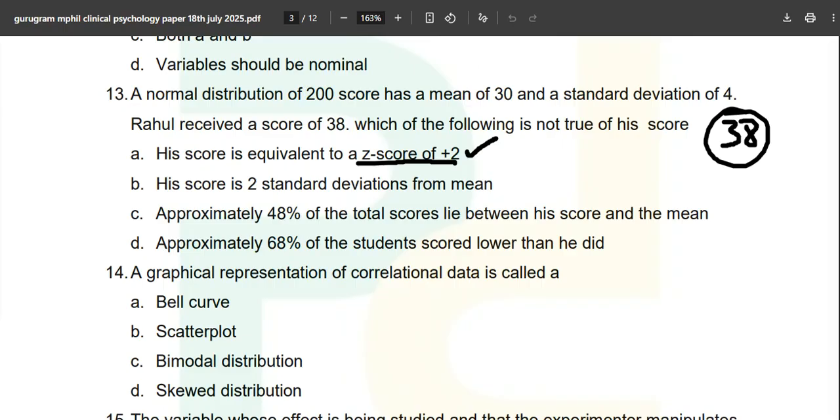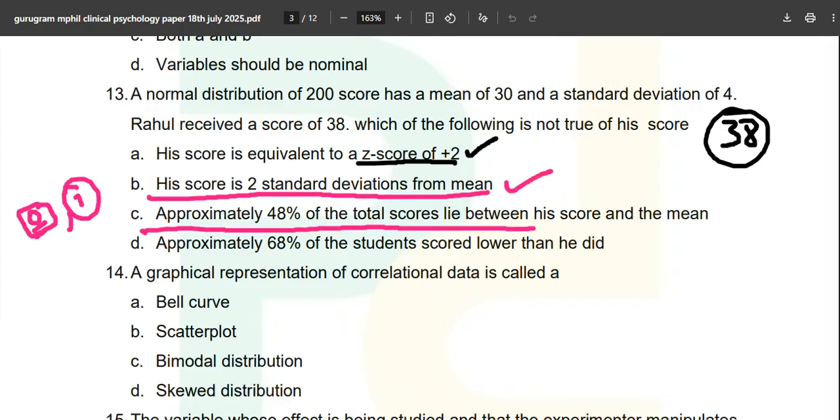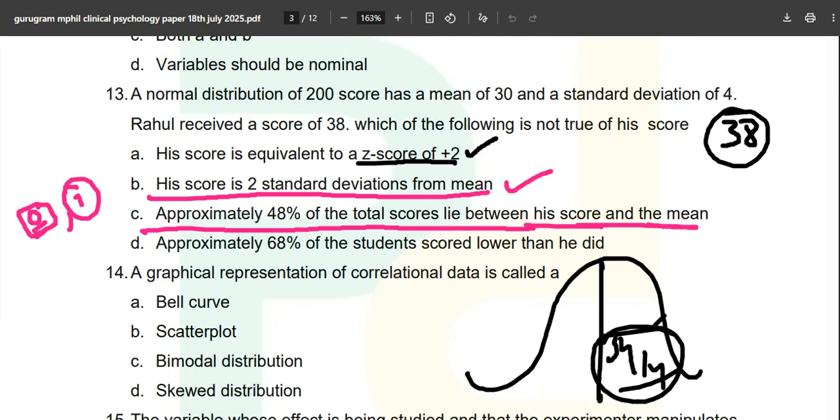Absolutely correct. This is right because Z score has mean 0 and SD of 1. His score is 2 standard deviation from the mean. This is also correct. Approximately 48% of the total score lie between his score and the mean. This is also correct because 34 and 14 is coming out as 48. That is why I have told you previously as well. If you have watched previous video, then you have to remember these numbers.